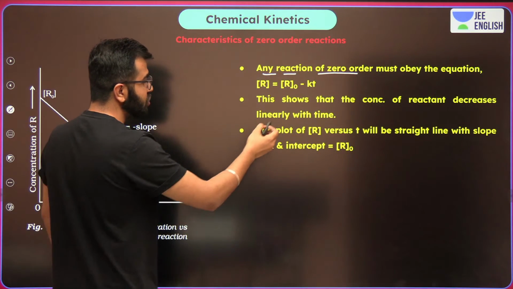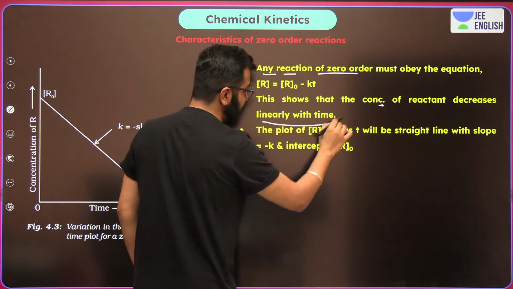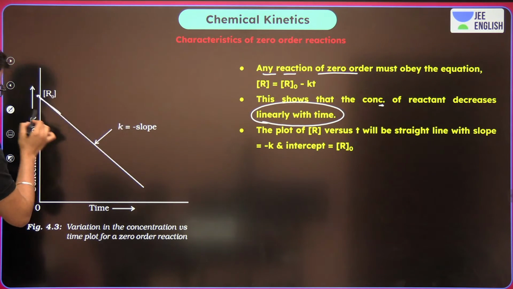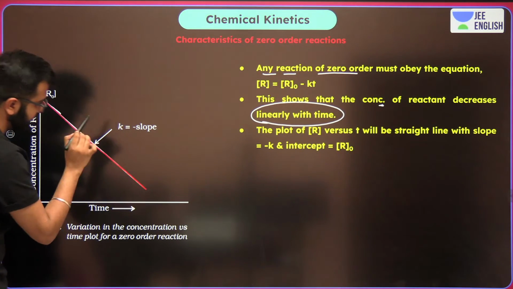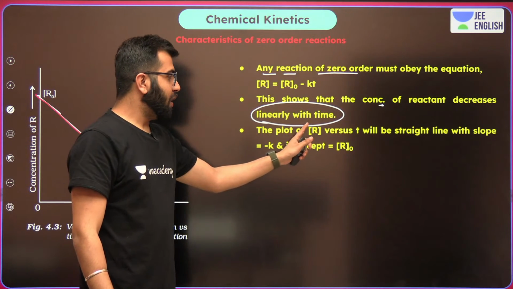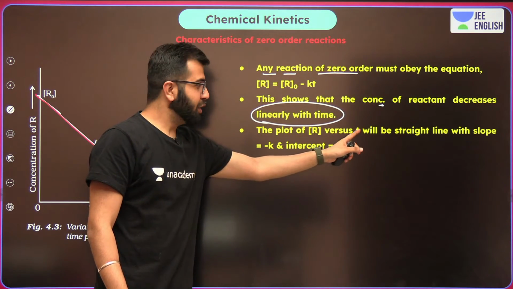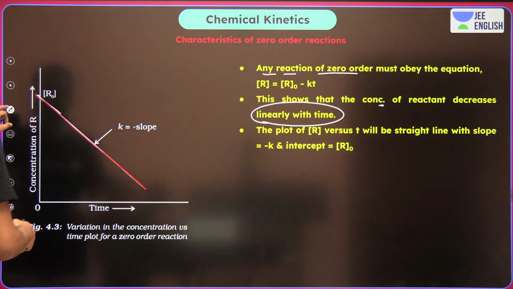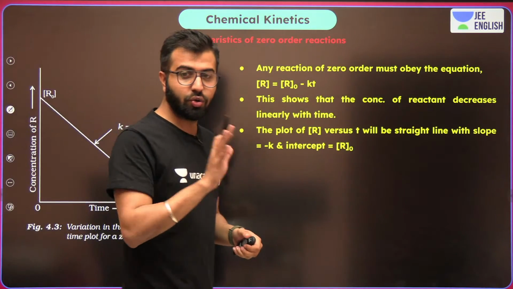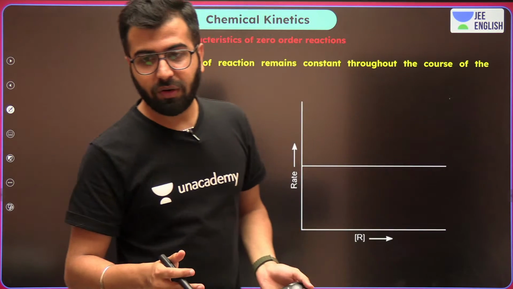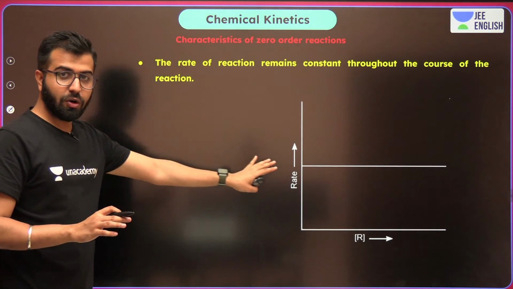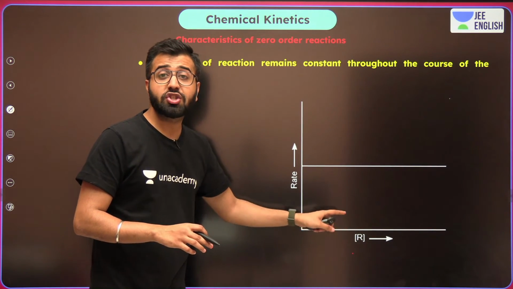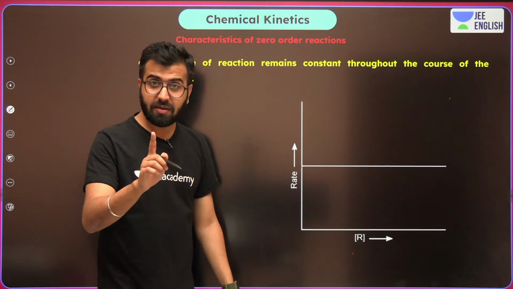And now over here, this shows that the concentration of the reactant decreases linearly with time. The plot of R, the concentration, versus time will be a straight line with the slope minus K, as I have told you. So what is the slope? It's minus K always for the zero order reaction. Do remember that. And now, over here we will be diving into the first order as well. But still, this is what I have told you. No matter how much concentration we change, the rate remains same.